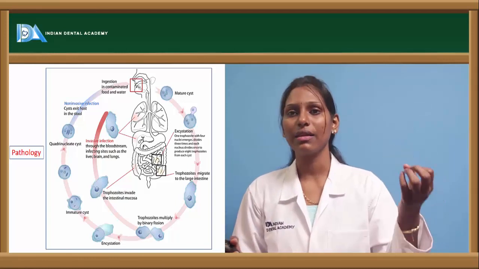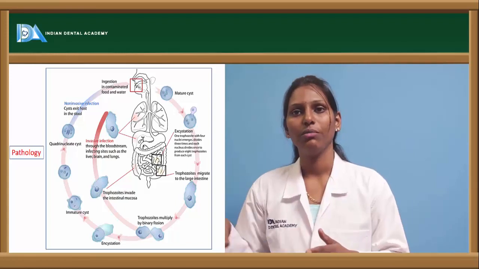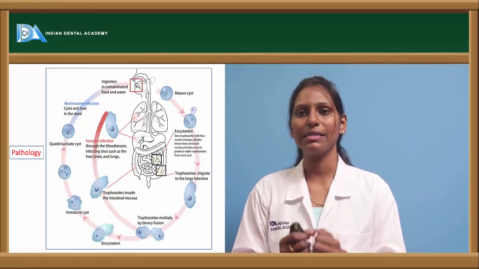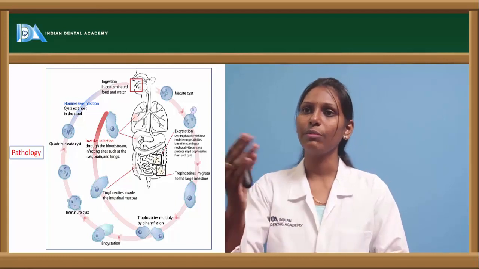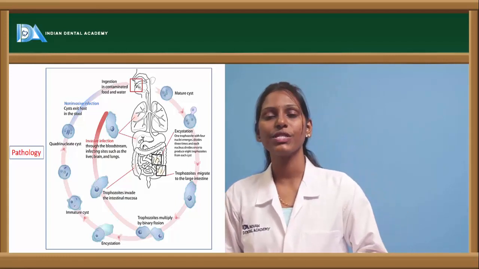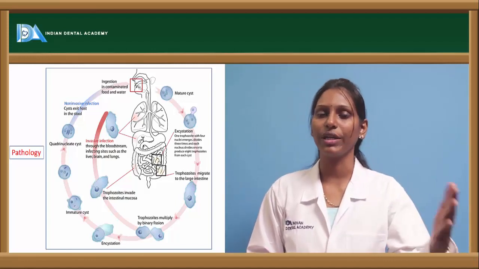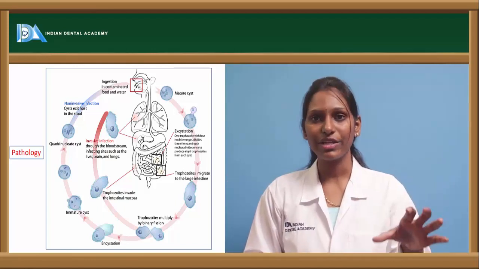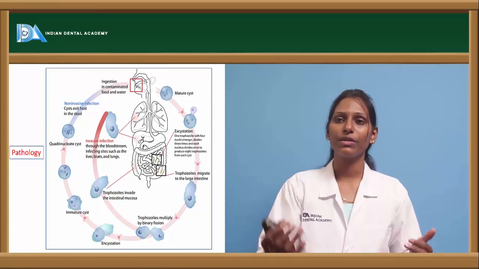That is, when food is contaminated with local water or any local bodies, and through improperly washed hands, etc., this infection can be carried from one person to another with the help of the quadrinucleate cyst, which is called the non-invasive cyst or non-invasive infection, which occurs outside the body. So this non-invasive infection will help in causing cross-infection, that is, infection from one person to another person.